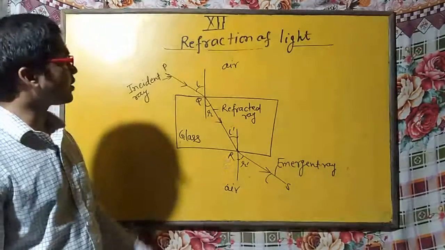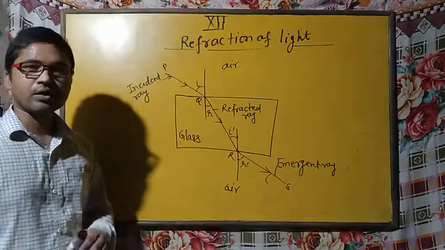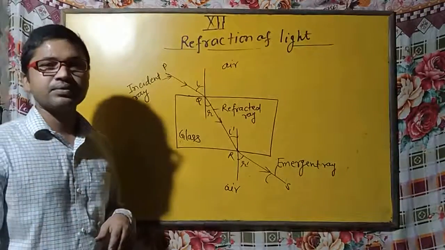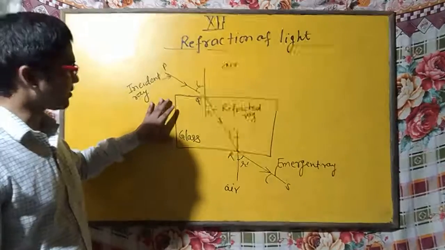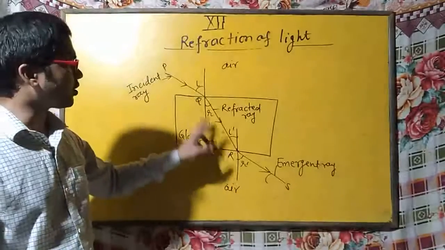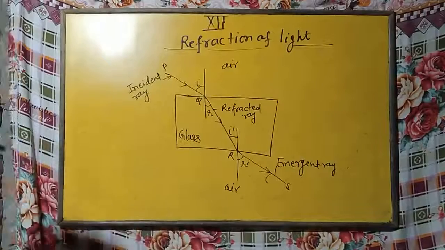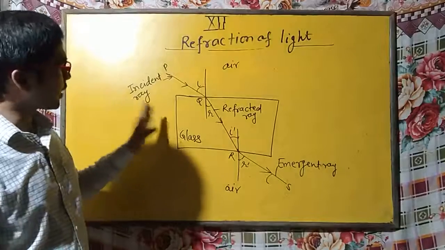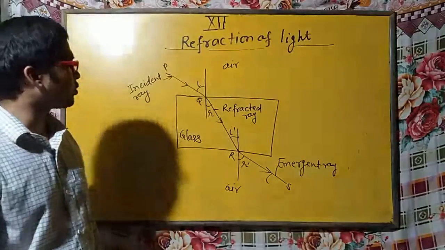I hope you understand this figure is very important to understand the actual concept of refraction from a glass slab, because most experiments and activities are related to this refraction. You can draw this ray diagram by yourself. You should try to draw this diagram in your copy.